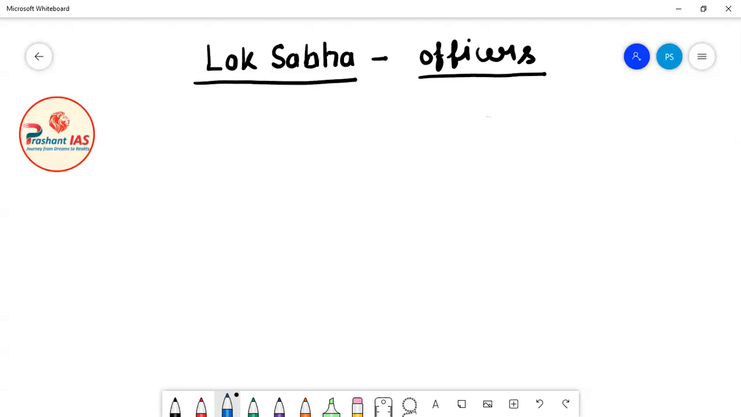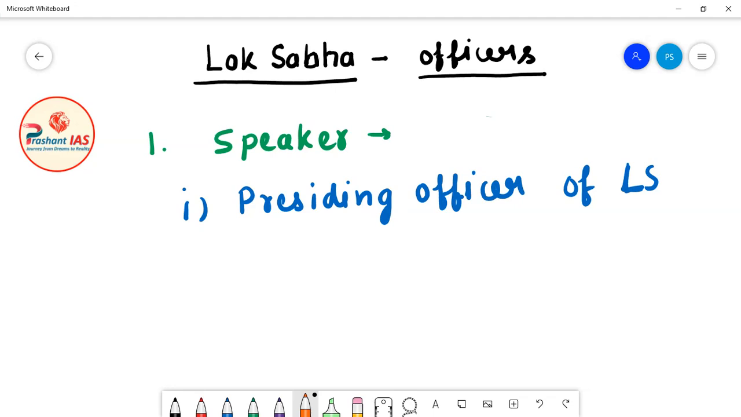So friends, in the last class we were discussing Lok Sabha, and in this class we will continue our discussion further. We will start with the officers in Lok Sabha. The first officer of Lok Sabha is the Speaker of Lok Sabha. Now friends, the Speaker actually performs two functions.